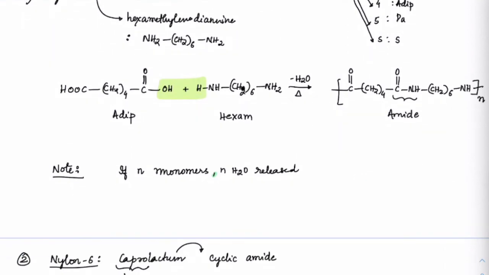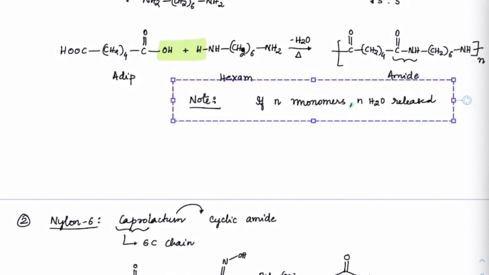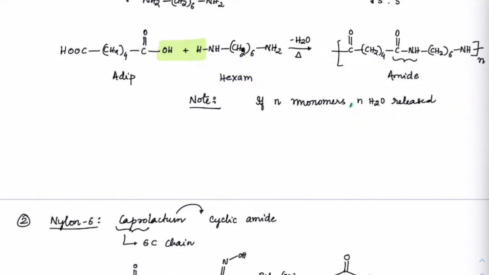So that type of a polymer, if you check out how it looks like, let me show you that. Here we will get this as, I have written it here: C double bond O, CH2 four times. This is how it looks like. Now in this polymer, you can see water is coming out. If n moles of this are forming, you will get n moles of water released. I think all of you are clear on that?